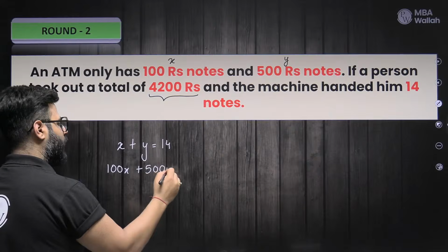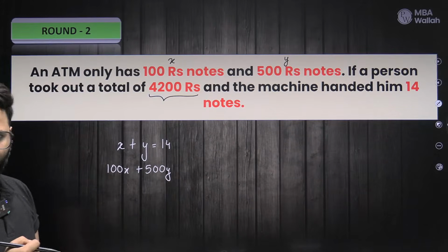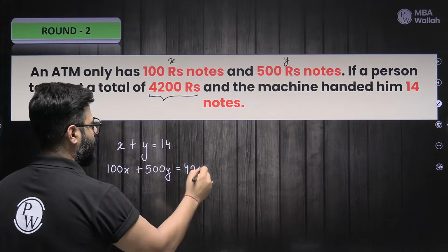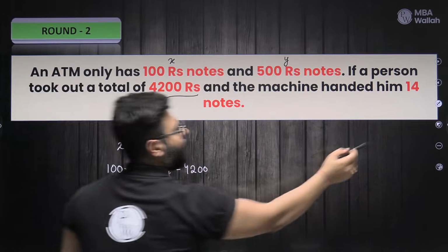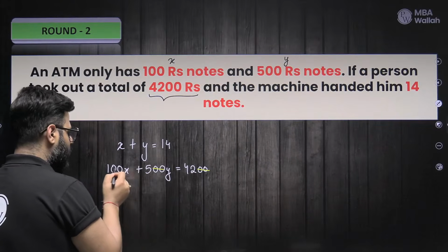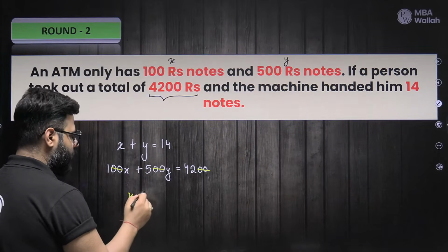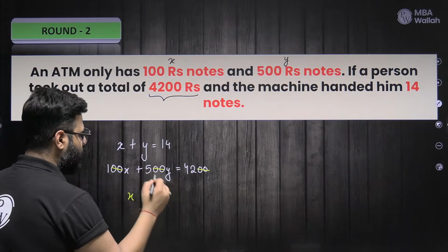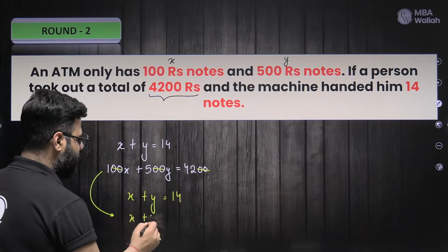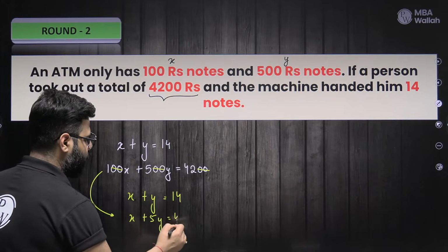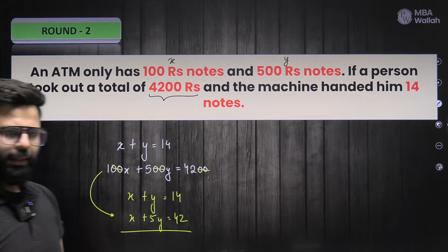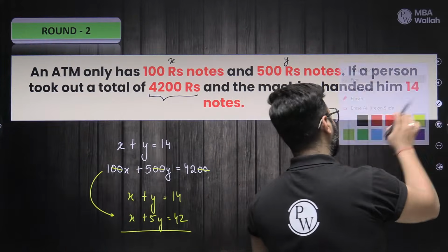So this much money we have in total, right? And the total is equal to how much? 4200. I guess we can easily eliminate the 2 zeros. Everybody has it. The equation is X plus Y equals 14. That is 1. And then we have X plus 5Y equals 42. That's the second. Eliminate, get the value of Y, and then let's jump to a better level further.